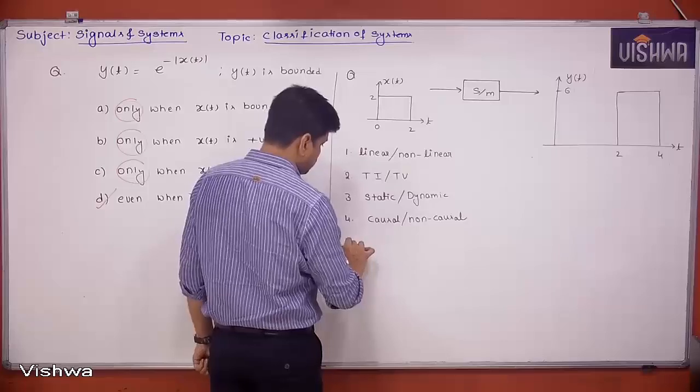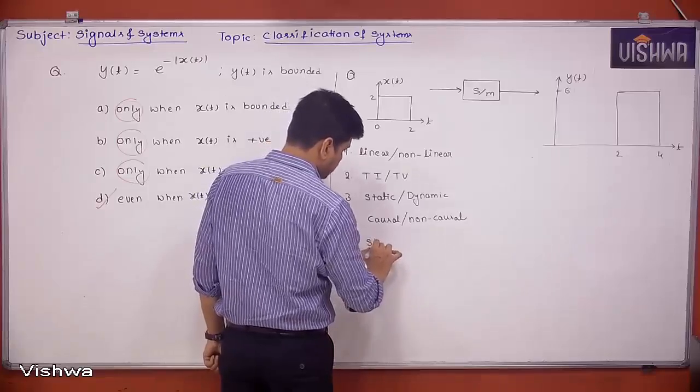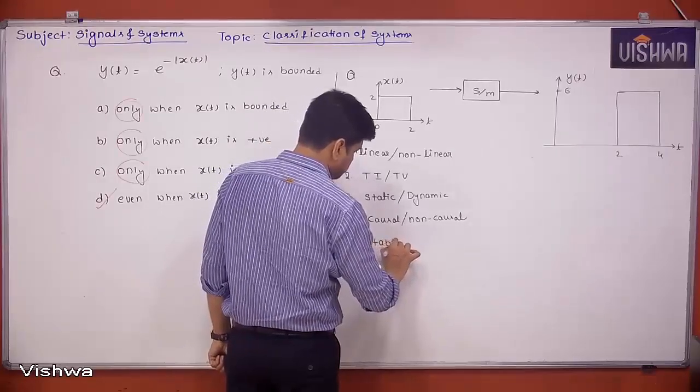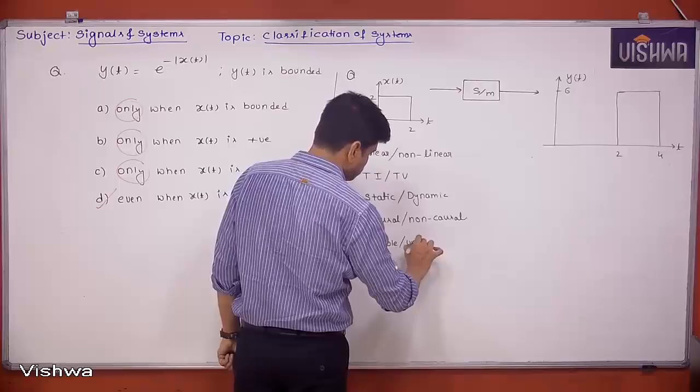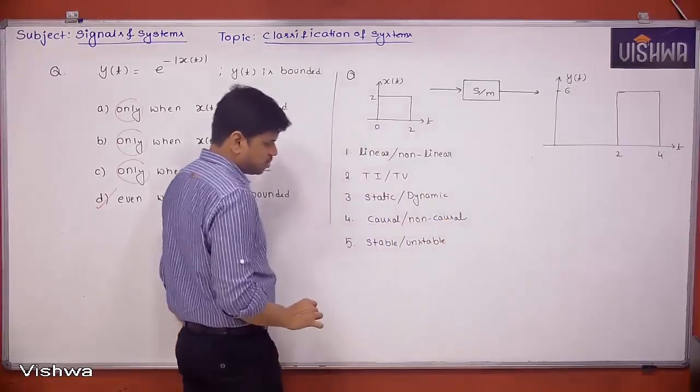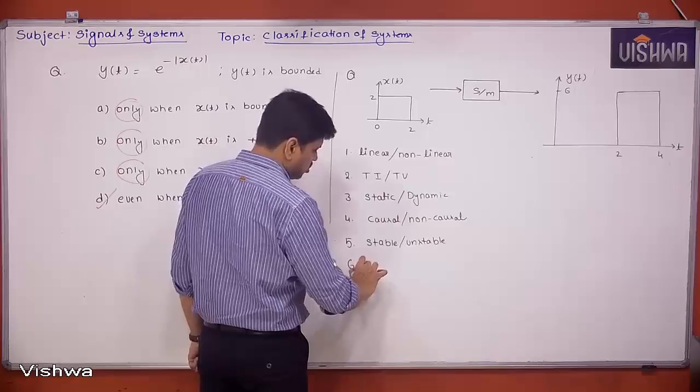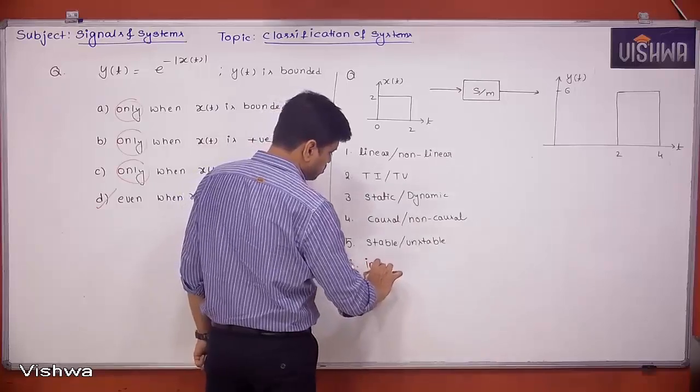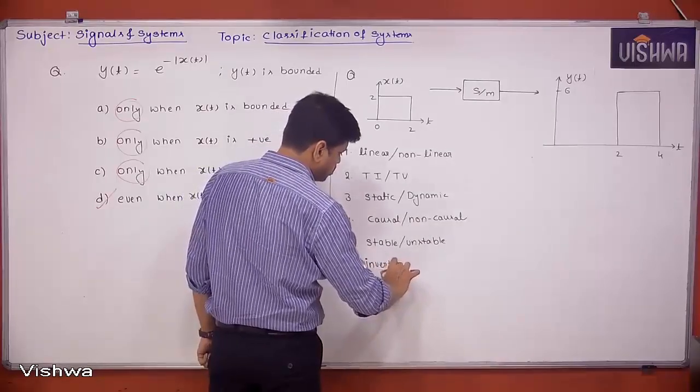Next, fifth, stable or unstable. Next, invertible or non-invertible. These are the things we have to examine.